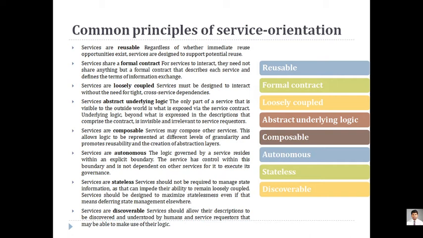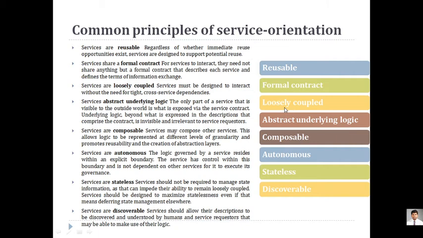Now second one, it should be a formal contract. Whenever any service is interacting with another service, it should not be dedicated. If one service is being created, it is not being created to give a dedicated service to another service. It should be versatile. As the task of that service is completed, it will be plugged out from the next service, and it will be available for another service to use. So there should be a sharing of the data being processed by the services. That is the most important thing when you go for designing any service.